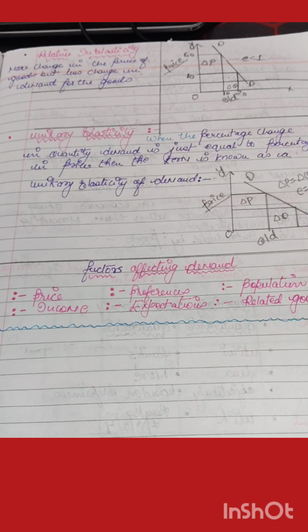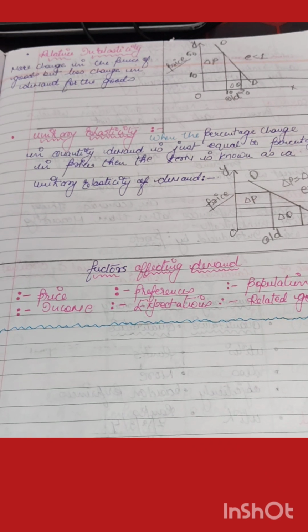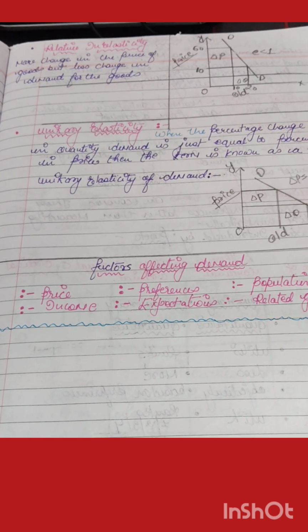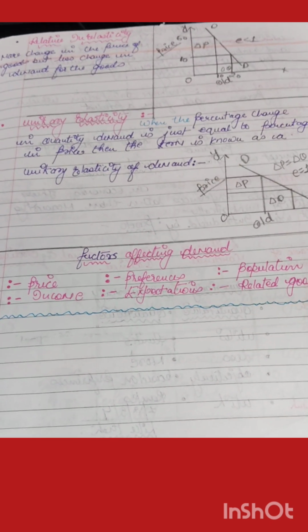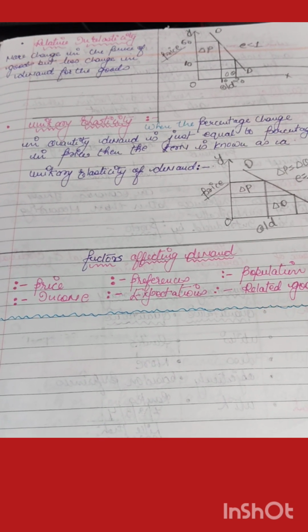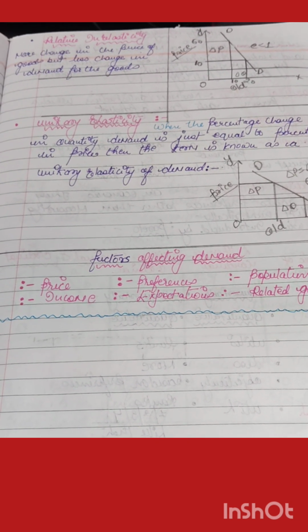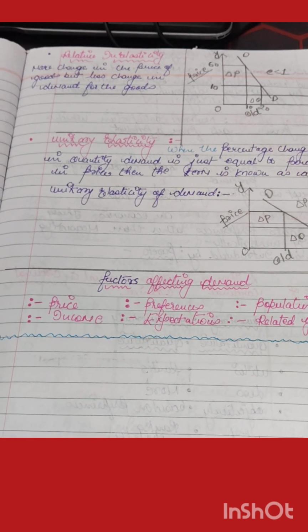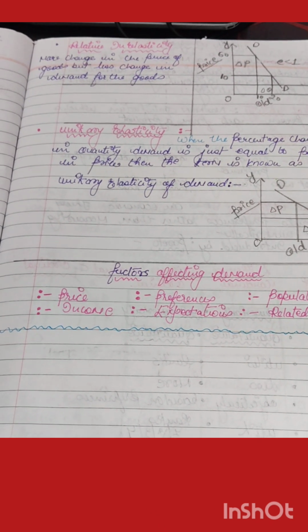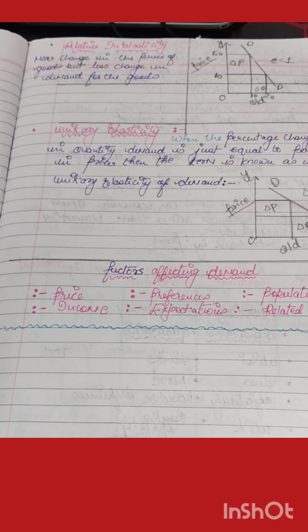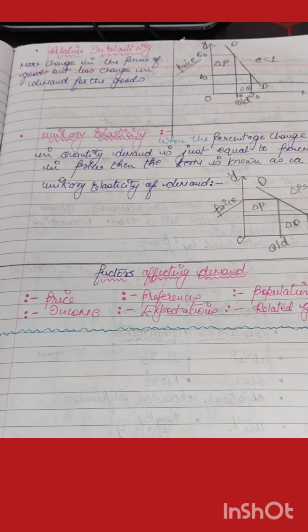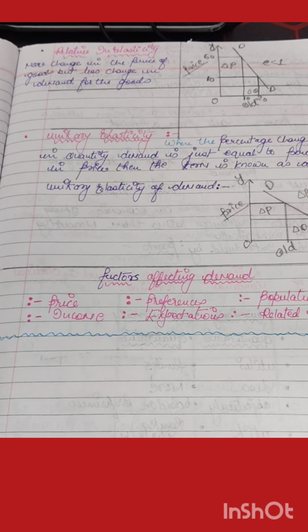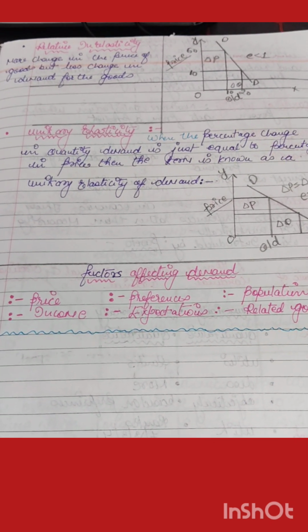Next, we can study about the unitary elasticity of demand. Unitary elasticity of demand states that the percentage change in quantity demanded is just equal to the percentage change in the price. If the price is changing 20%, correspondingly demand is also changing 20%. So that's why the variation is the same, and this is known as the unitary elasticity of demand.